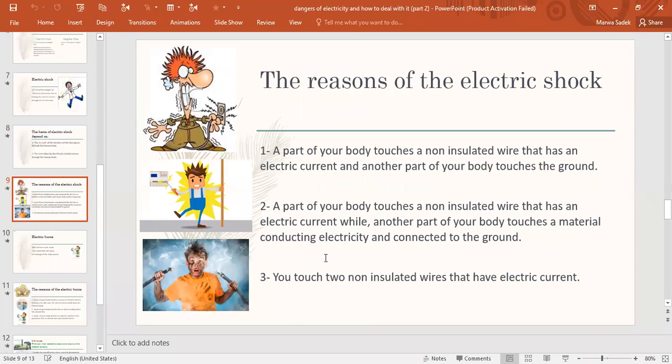Or when a part of your body touches a non-insulated wire that has electric current and another part of your body touches what? A material conducting electricity and connected to the ground. Or when you touch two non-insulated wires that have electric current.